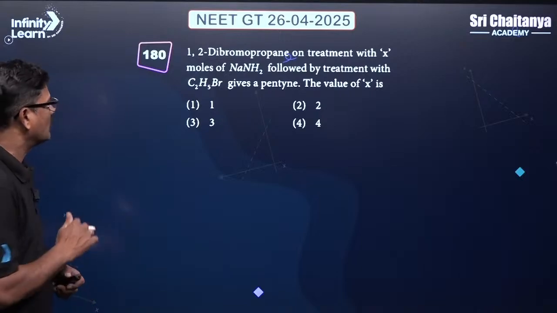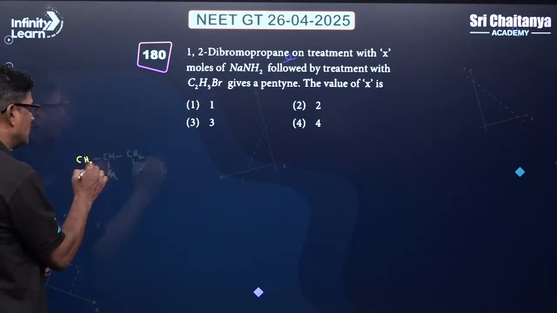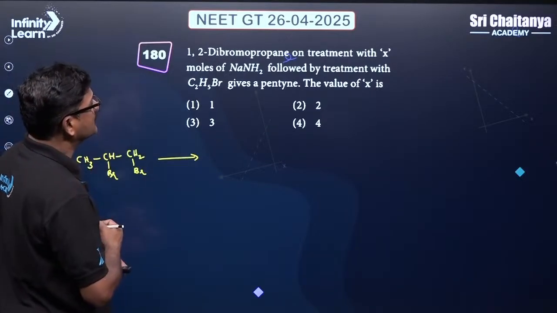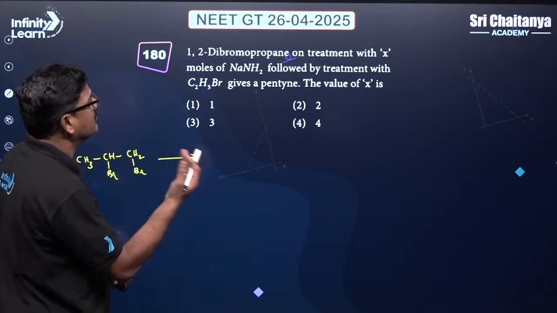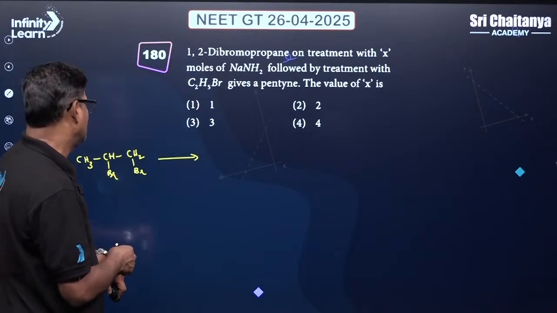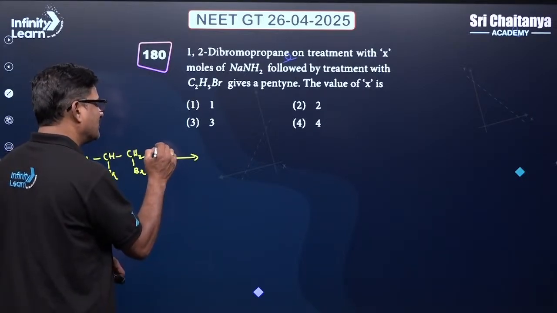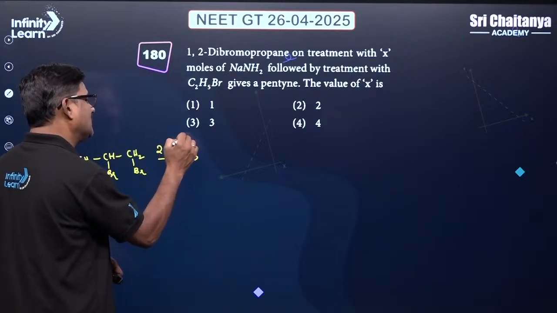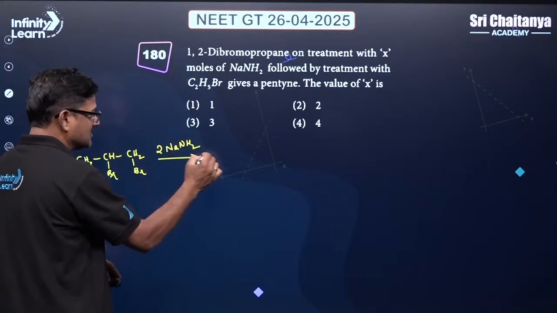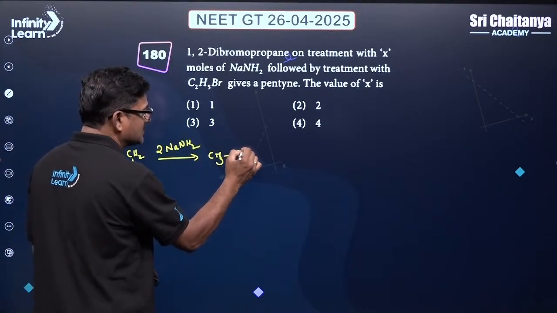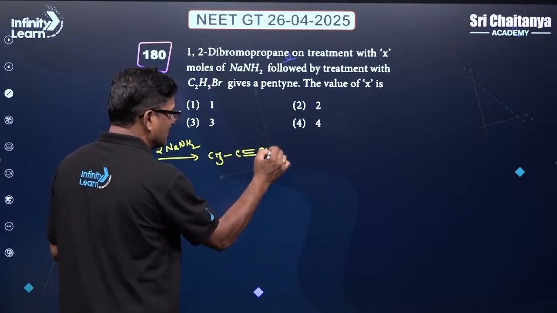1,2-dibromopropane is treated with X moles of NaNH2, followed by treatment with C2H5Br. NaNH2 gives CH3-C≡CH.